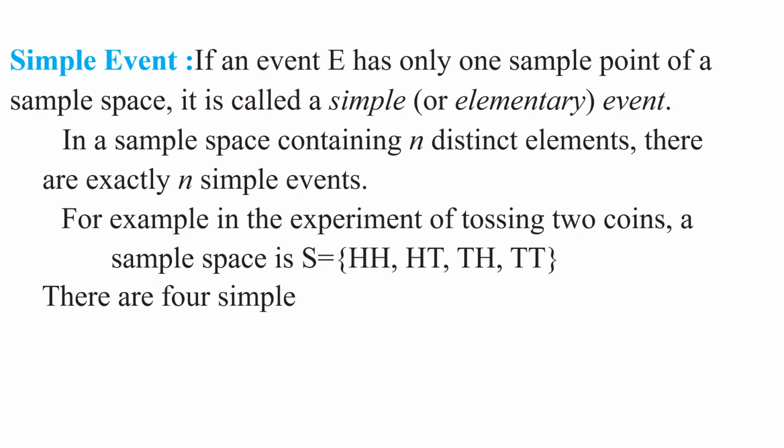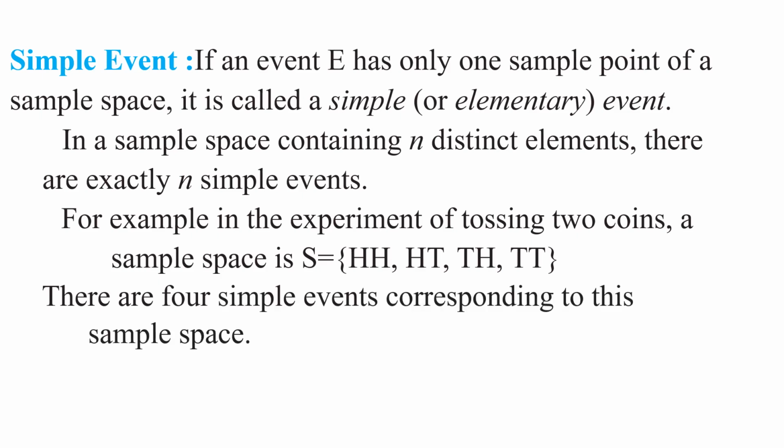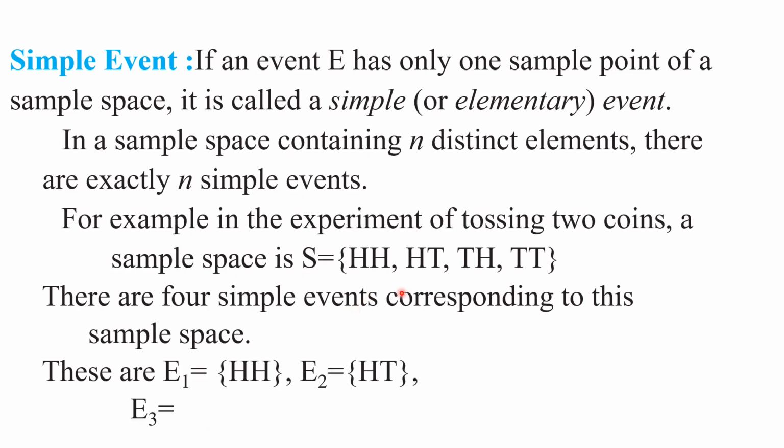There are 4 simple events corresponding to this sample space. These are E1 is equal to HH, E2 is equal to HT, E3 is equal to TH, and E4 is equal to TT. These are all four distinct elements of the sample space S.